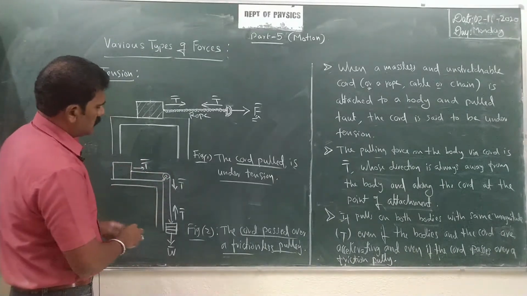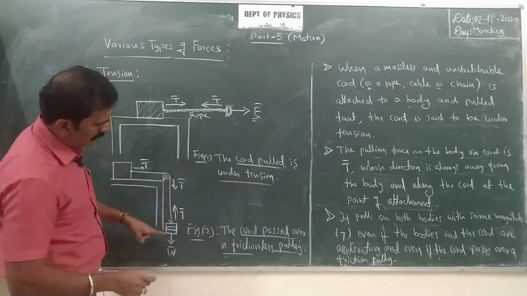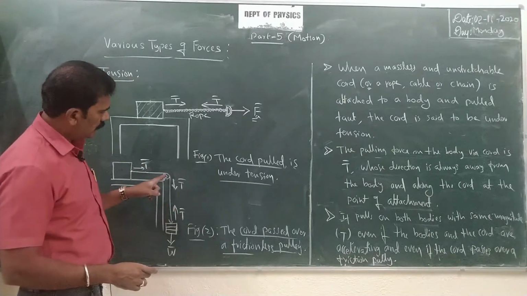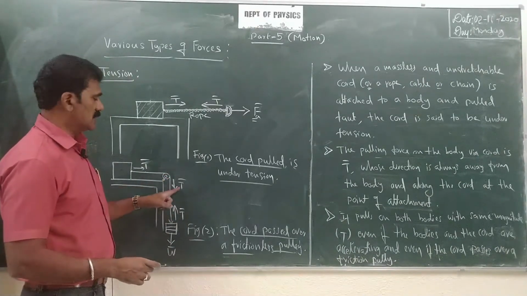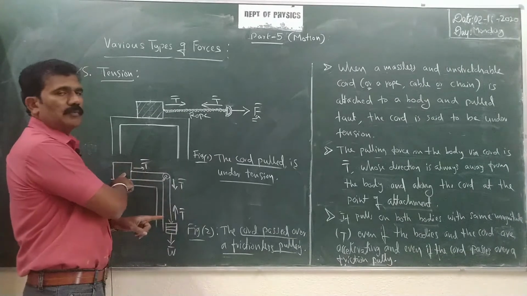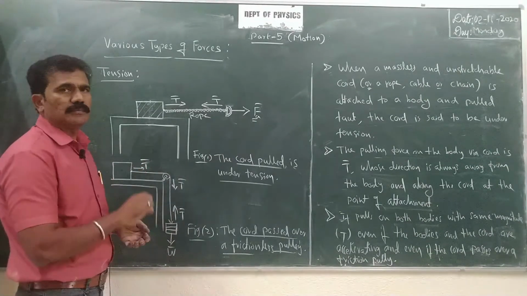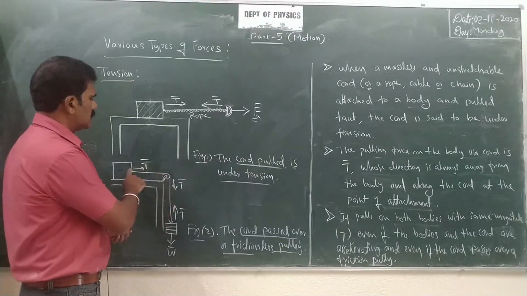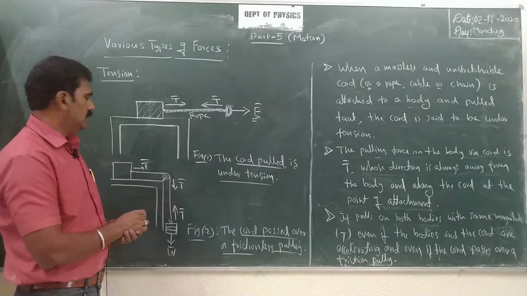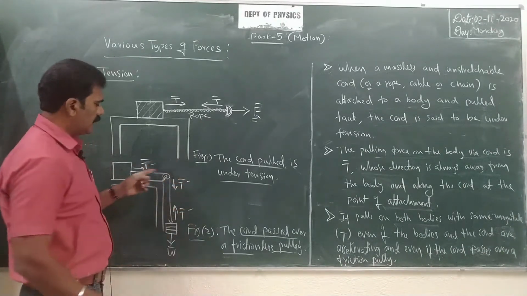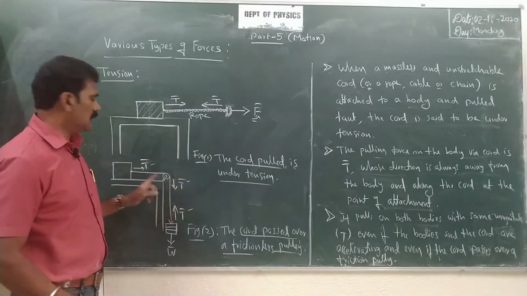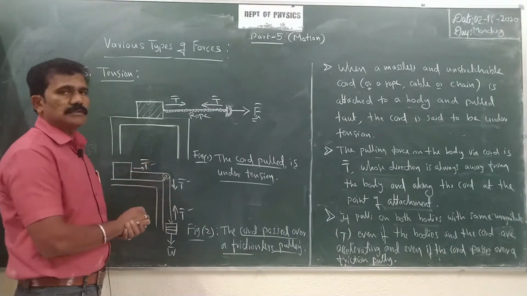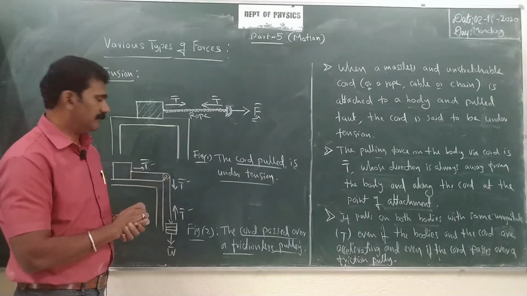So the applied slotted weight will give you a certain force to pull the body. There is a pulling force acting on the weight also, and that pulling force is given by the tension T bar. Even at the pulley, there is a pulling force downwards, that is tension. And there is a pulling force on the body, that is also tension. So the tension exists in the string when it passes over the pulley also. The T bars are shown with different directions; only the direction changes when the string passes over the pulley, but the magnitude of the tension in the string always remains constant.